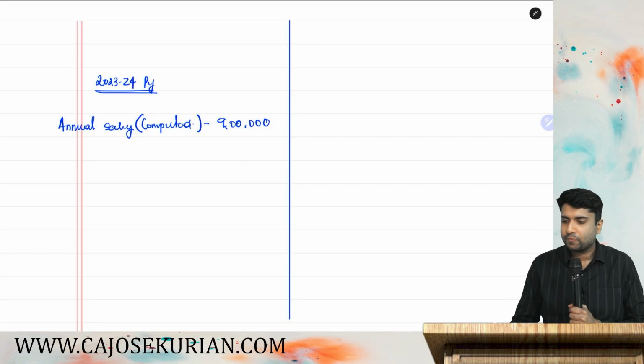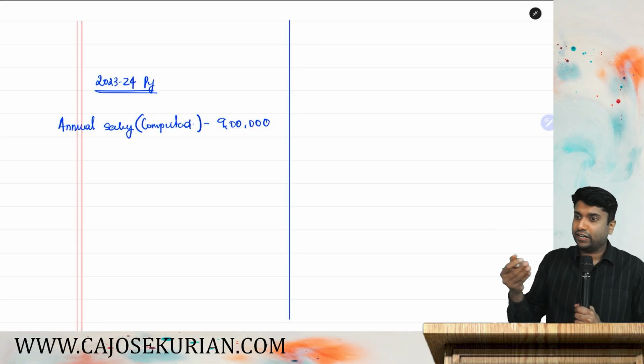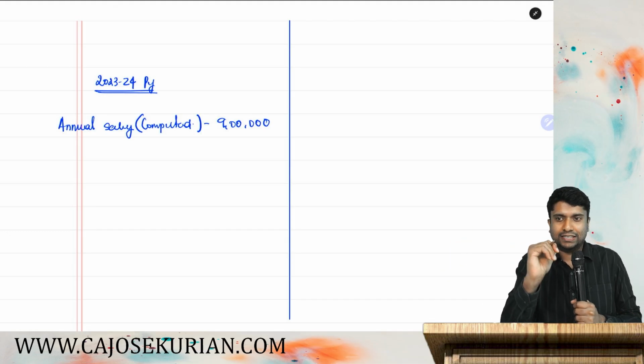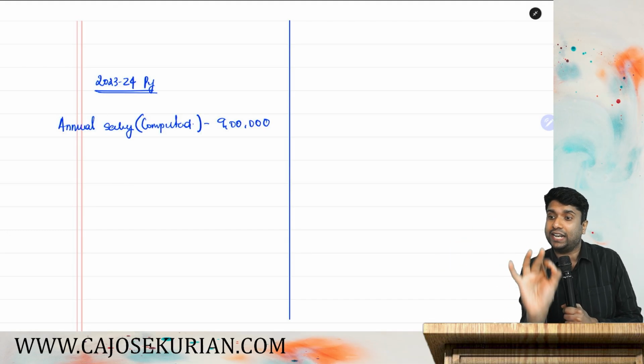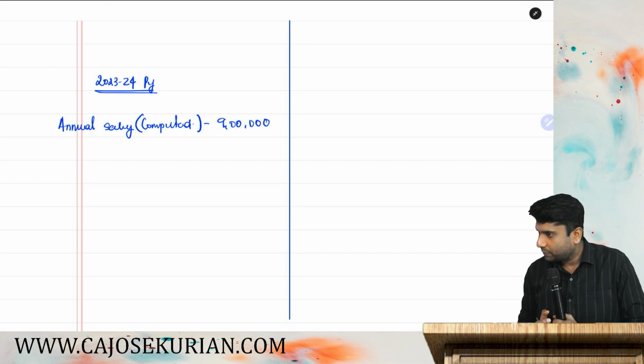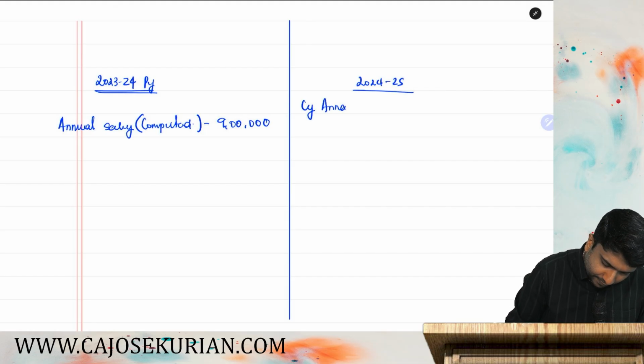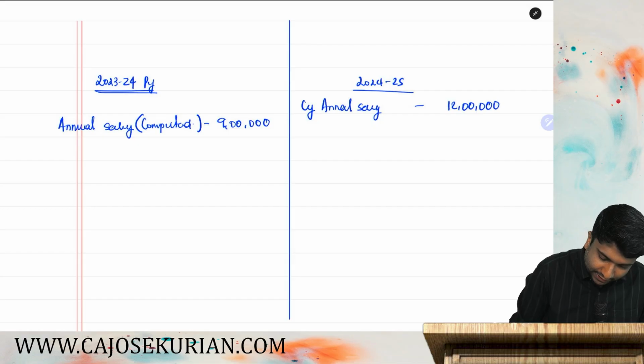Are you with me? In the very next year, our dispute got settled. Some labor party also got involved, and our dispute got settled. And I agreed to pay you additional 3 lakh. So, in the year 2024-25, your current year annual salary, say it becomes 12 lakh, and I paid an arrear of salary for the last year.